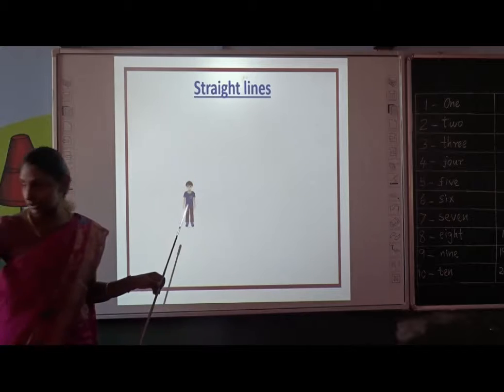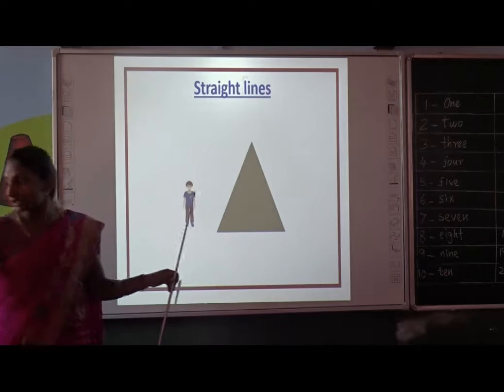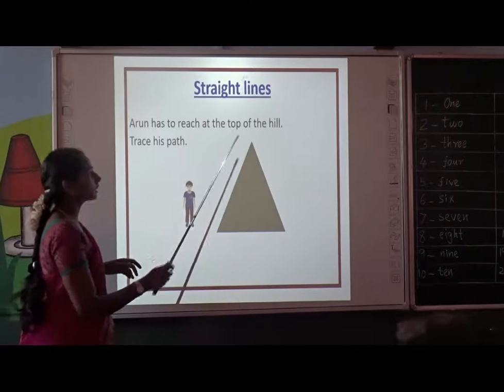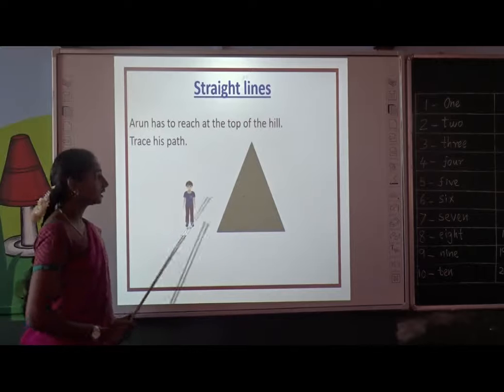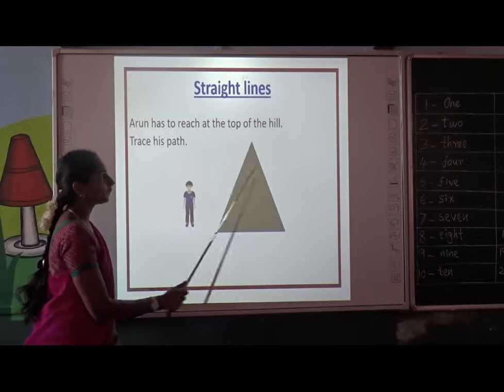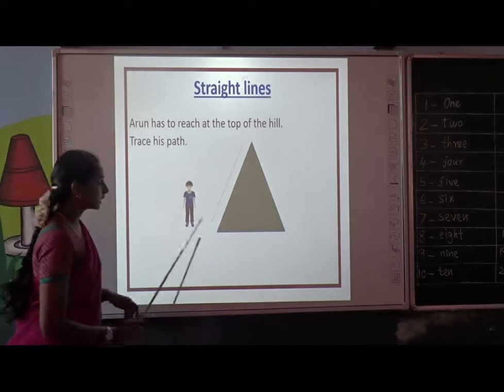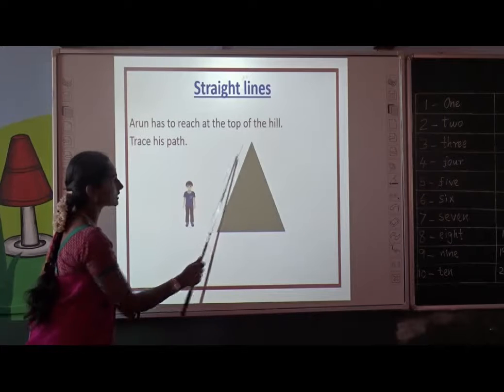He is Harun. His name is Harun. This is a hill. This Harun has to reach the top of this hill. See here, children. He wants to reach the top of this hill. Can you trace his path? See here. Can you trace this path?